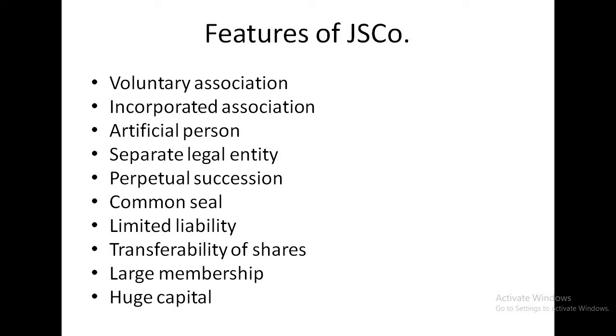Next is artificial person. Artificial person means a person without a body and a soul. Not like us, the company is a person but not like a human being. This artificial person is created by law. The joint stock company is an artificial person and it is created by law only, not by any human being. Next is separate legal entity.